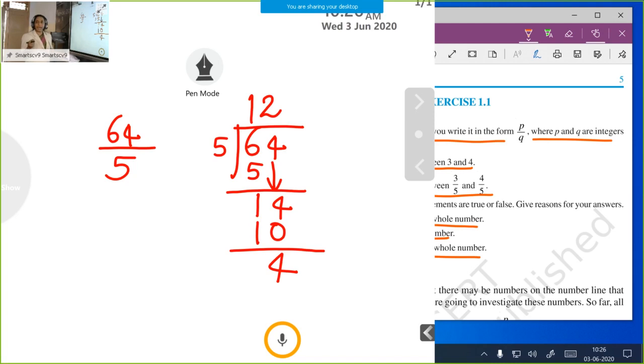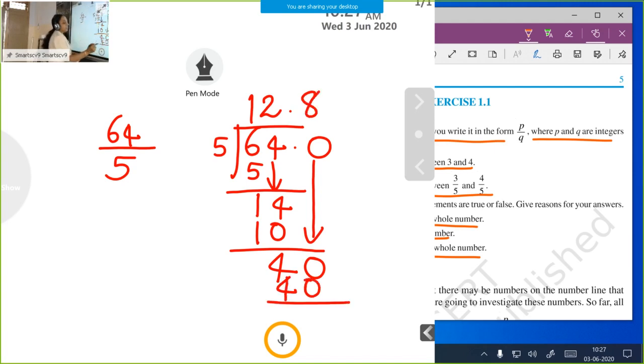It stops there. Again, we need to write the decimal form. What we do is put a decimal point here, and the same decimal point in the quotient also. Then here the number is 0. That 0 we write over here. 5 into which number is 40? 5 into 8 equals 40. Then when you subtract, here also the remainder becomes 0. So the answer is 12.8 and the remainder is 0.